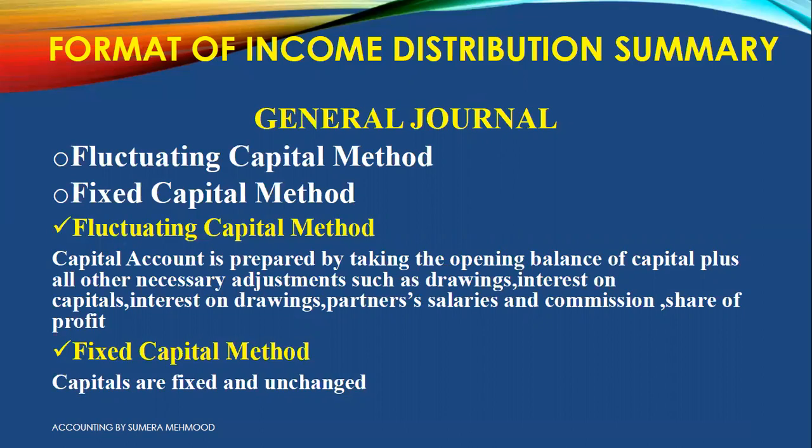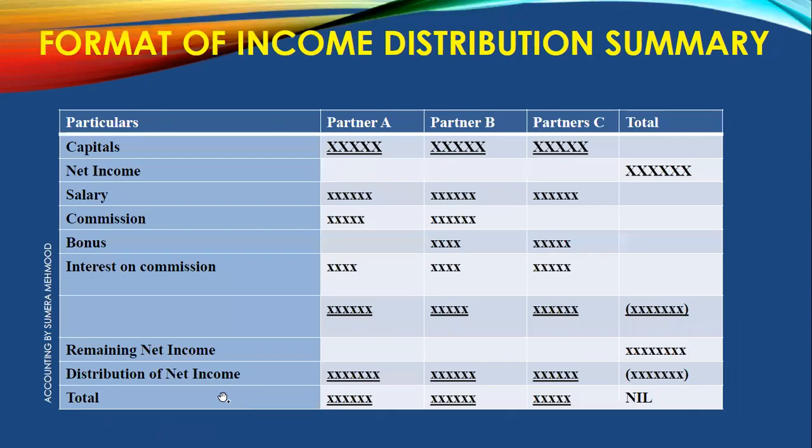If I talk about the fixed capital method, beta, whenever you have seen this word, the fixed capital method, always keep this thing in mind, that your capitals are fixed, they will not change from the start till the end. This is the format you are all well aware of.